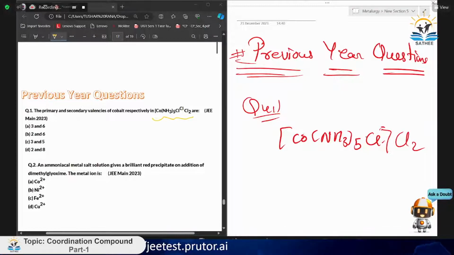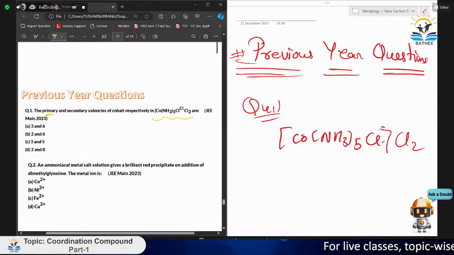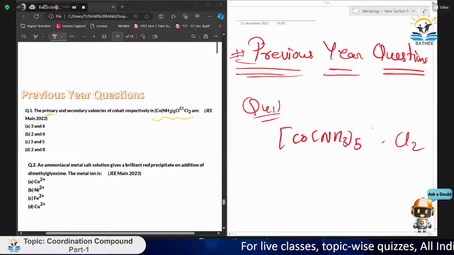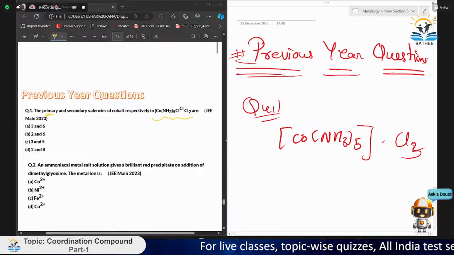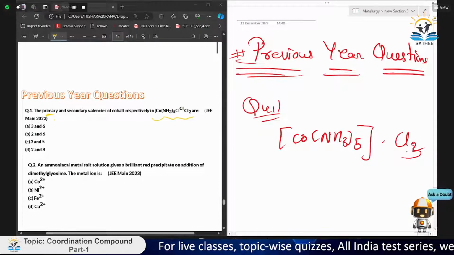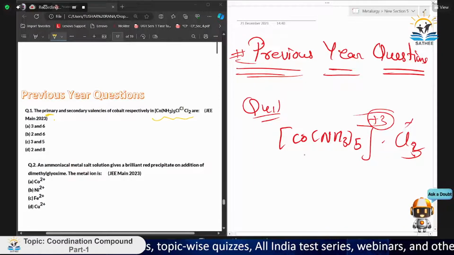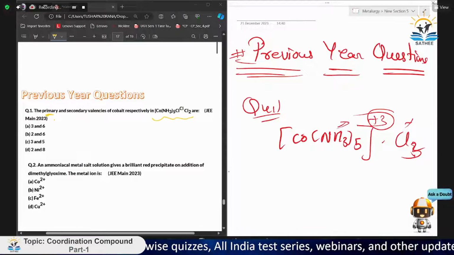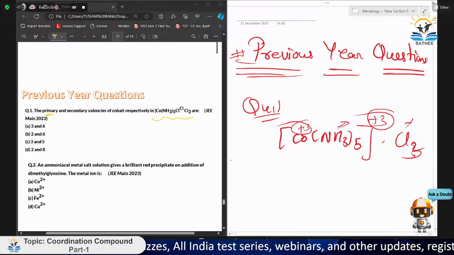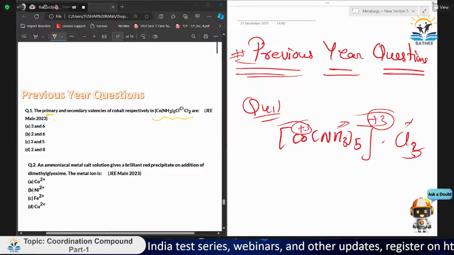Now, the primary and the secondary valence of the cobalt. It is asking about the primary valence. Primary valence is just the oxidation state, and secondary valence is the number of ligands connected to that group. Okay, sorry, I guess this one is outside only. Cl3, I guess. So if it is Cl3, it comes +3 and -1. So this +3 is the oxidation state and NH3 is 0. So here cobalt is +3. That can be the primary valency.